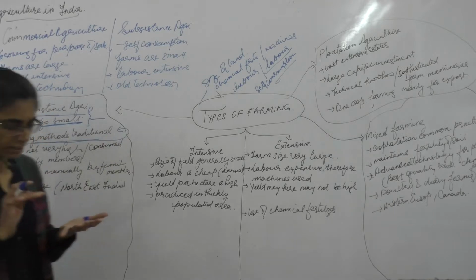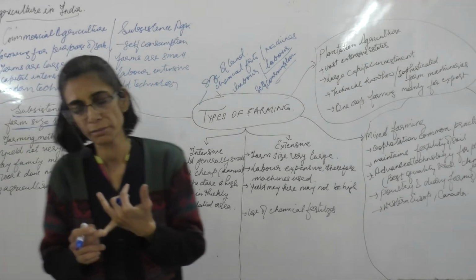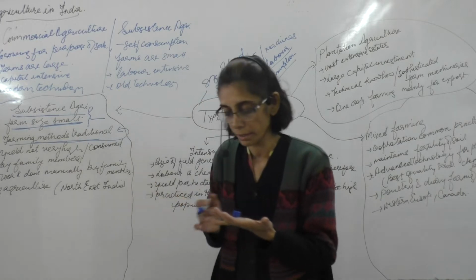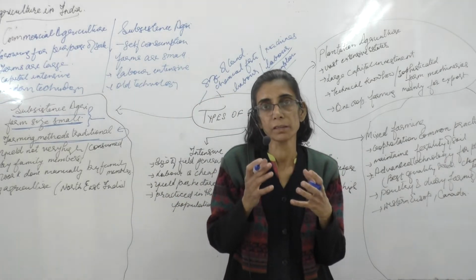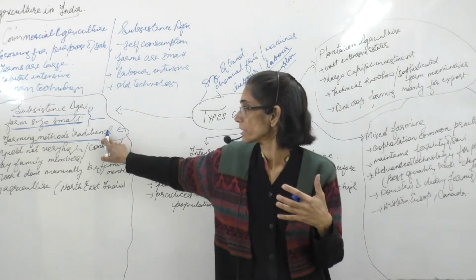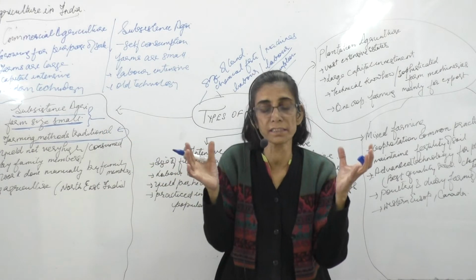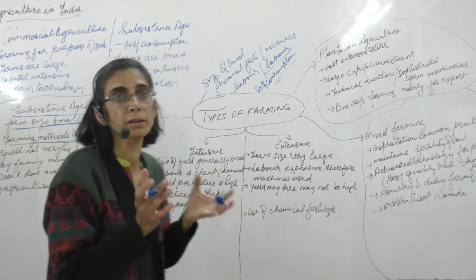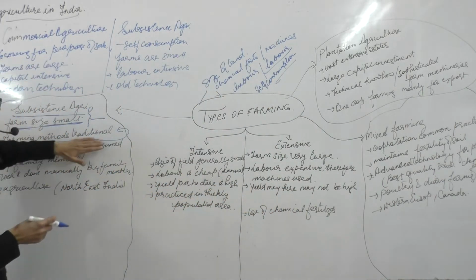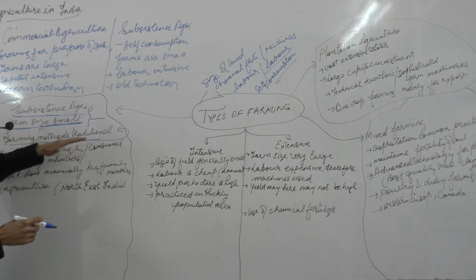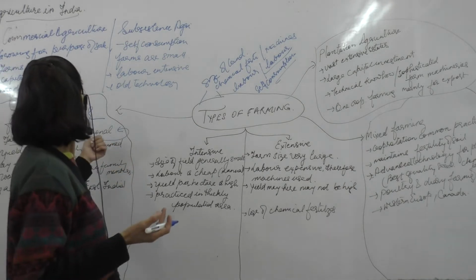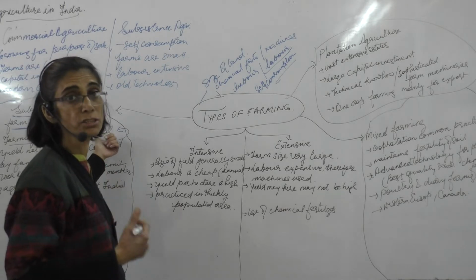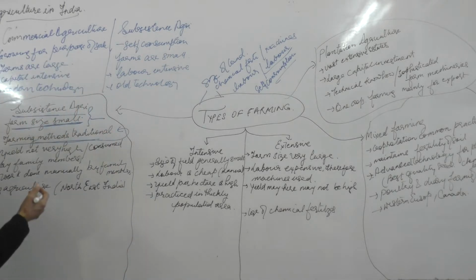He may be using manure obtained from animals, or he may be using humus as manure, the dried leaves and dried twigs. He may not have many modern machines, so he's using traditional methods of farming, because of which the yield is not very high.